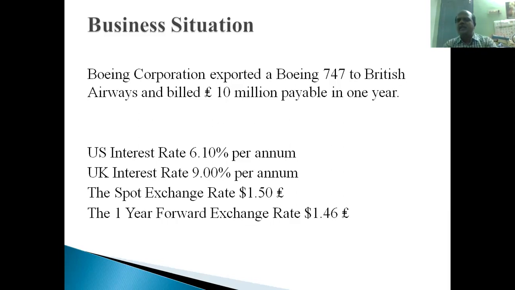Boeing Corporation supplies the Boeing 747 flight to British Airways, and the bill amount is 10 million pounds, payable in 1 year. The interest rate in the UK is 9%, the interest rate in the US is 6.1%, and the exchange rate is $1.50 per pound. The 1 year forward exchange rate, the predicted exchange rate in the forward market, is $1.46 per pound. Within 1 year, the rate may move from $1.50 per pound to $1.46 per pound. I need not tell you that Boeing Corporation belongs to the US and British Airways belongs to the UK.